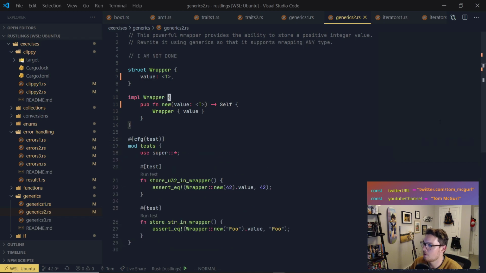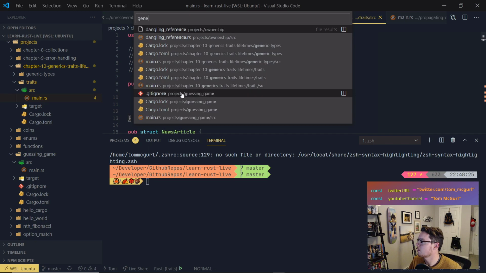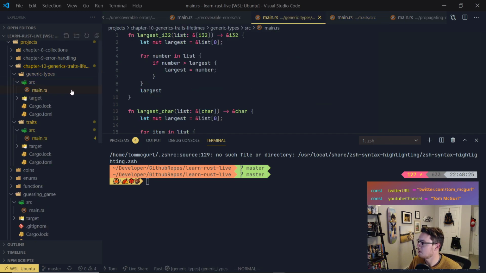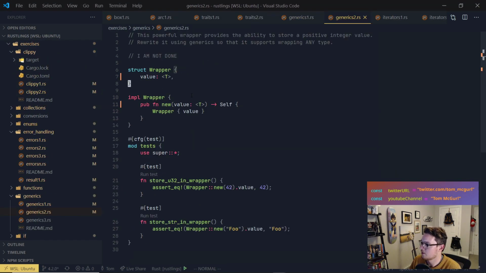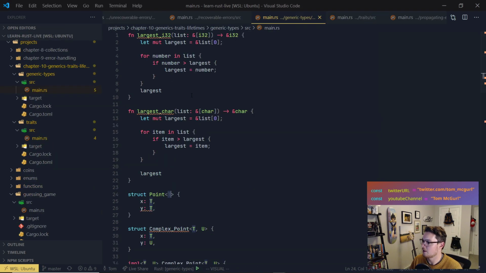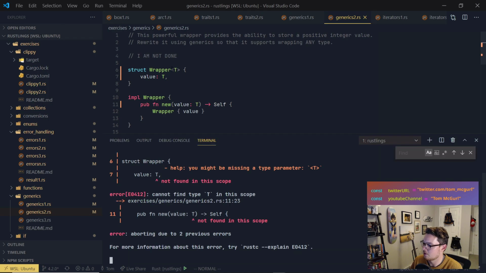Let me pull this up really quick. Let's take a look at our previous examples of dealing with generics here. Generics, we're here. How do we do it again? Let's see. Oh, yeah, we did T. Oh, okay. That's what we got to do. So value is T. So that was right. So that part's right here. But we have to make the struct generic over type T to be able to use it, right? So that should do it.